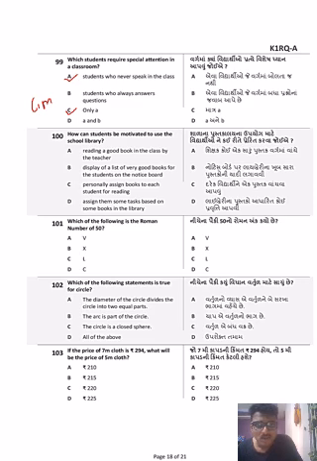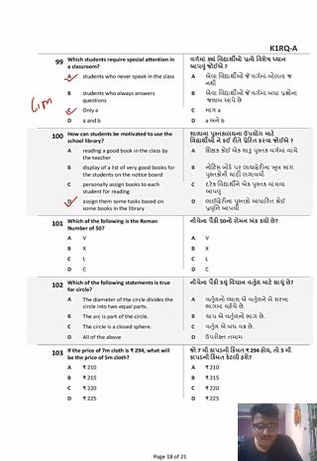Okay. How can students be motivated to use the school library? Reading a good book in the class by the teacher, display of a list of very good books for the students on the notice board. नहीं, of course not. ठीक है, notice board पे देखने चले जाएंगे. Personally assign books to each student for reading. They will take the books and bring them back. They will not read them. Assign them tasks based on some books in the library. Yes, assigning them tasks will make them, you're encouraging students to use the library facility so that they do some research work, they do some study. Okay, they check the books out and complete the task assigned to them.